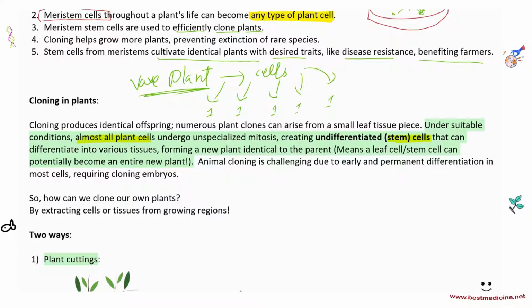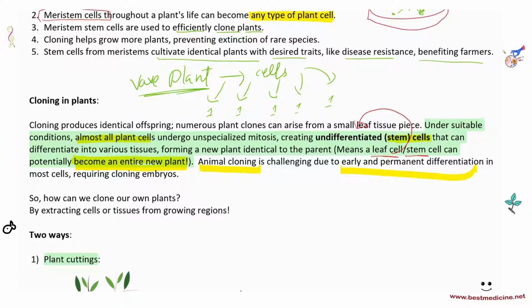They have the potential to become an entirely new plant if I give it the right conditions. But usually what we do in plant cloning is that we take these cells from growing regions because they have a greater chance of becoming an undifferentiated stem cell. Animal cloning is challenging because we don't have this ability. Because we have early and permanent differentiation, we don't have this ability of these normal cells like a leaf cell and stem cell going back to the undifferentiated stem cell state.